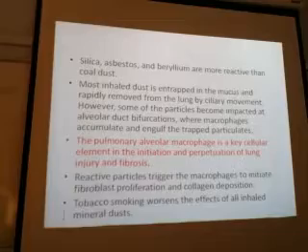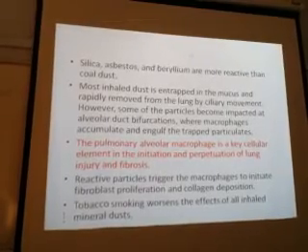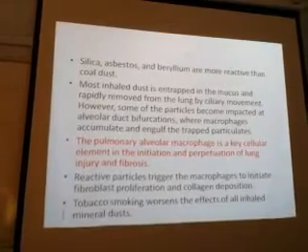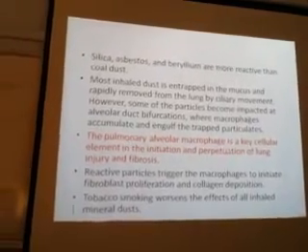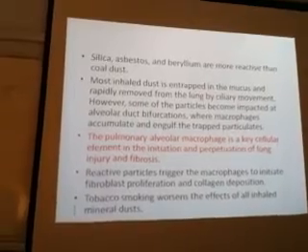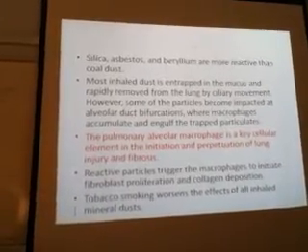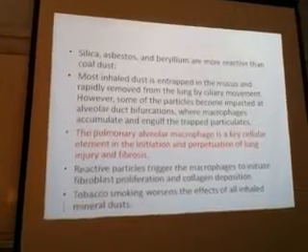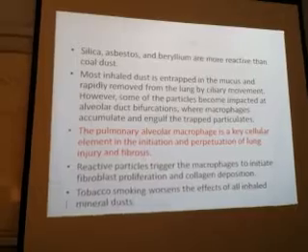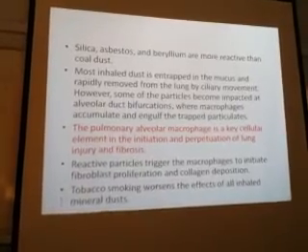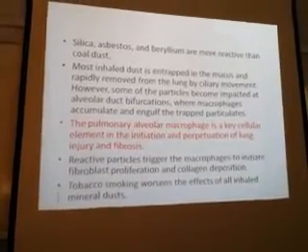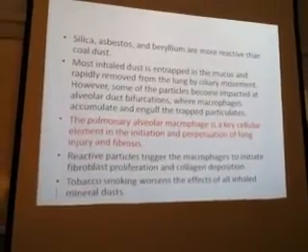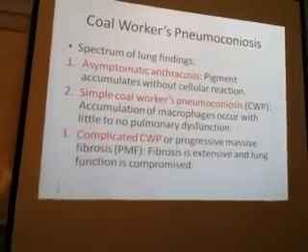Okay, you know what happens in chronic inflammation? There will be inflammatory mediators, but now we are not discussing any mediators. What happens at the end? There will be tissue destruction and healing by fibrosis. These two mechanisms you should know. For all these diseases, at the end the basic mechanism is there, but how this mechanism is occurring, you should remember for each disease. Okay, one more thing, tobacco smoking worsens the effect of all these inhaled mineral dust.